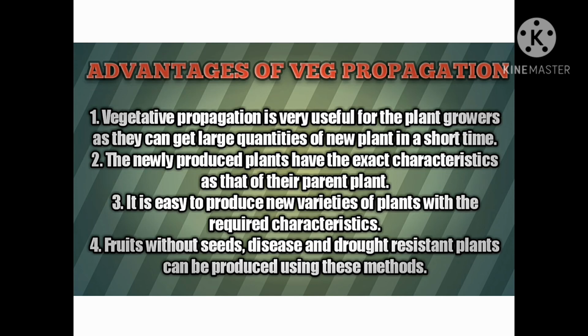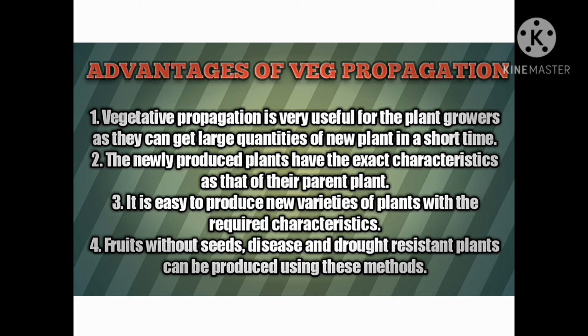After this, we have the advantages of vegetative propagation. So there are many advantages. First advantage: if any person likes to grow plants, then vegetative propagation is really very useful for them, because they can grow large quantities of new plants in a very short time. Second, the newly produced plants have the exact characteristics of their parent plant, so there is no change between them.